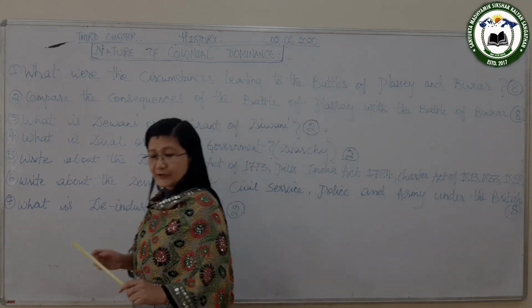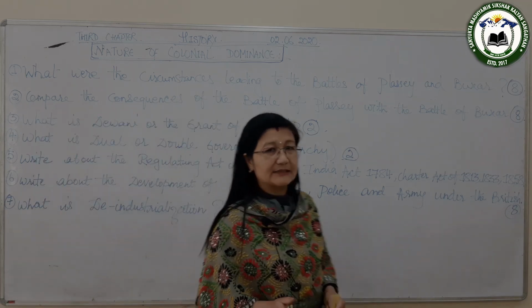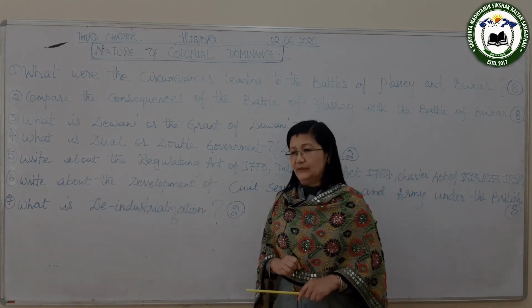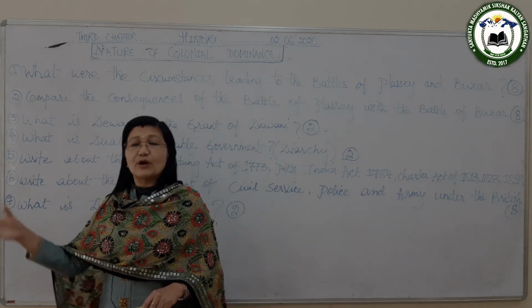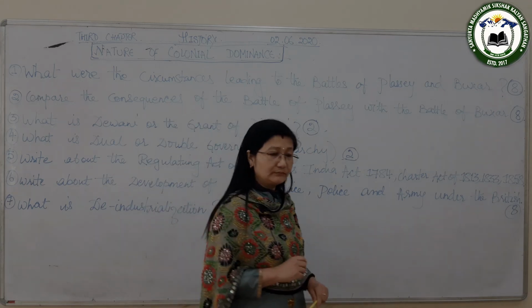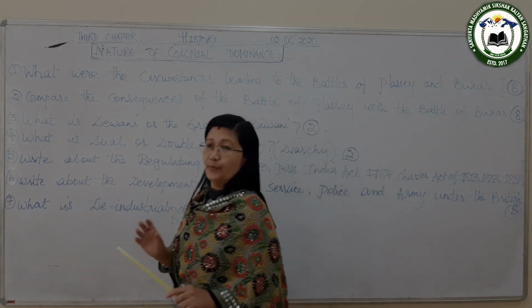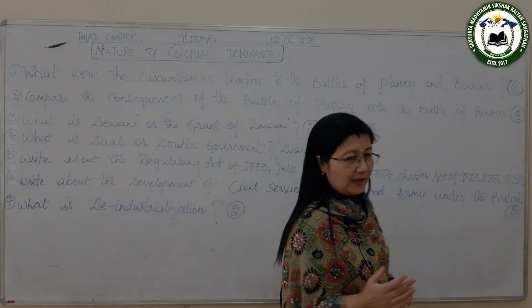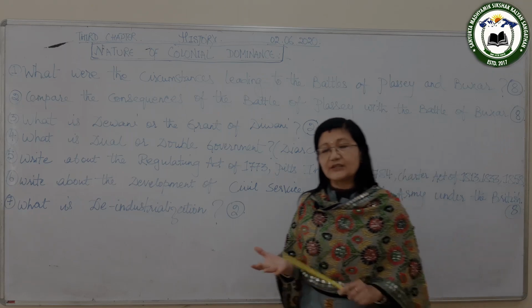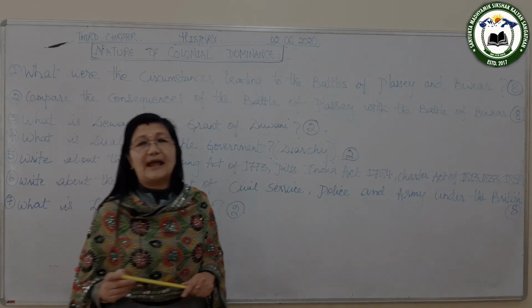So, what did he do? He himself went to Calcutta, and without any difficulty, he captured Calcutta. It is said that many English people were very afraid of Siraj-ud-Dawla, so they fled to a place called Fulta. And it is said that there they were kept in one room, and out of 146 people, the next day 123 people were suffocated to death, and this incident is known as the Black Hole Tragedy.